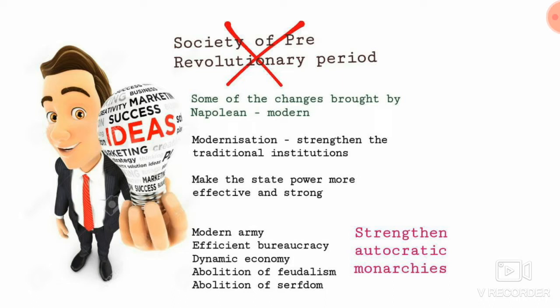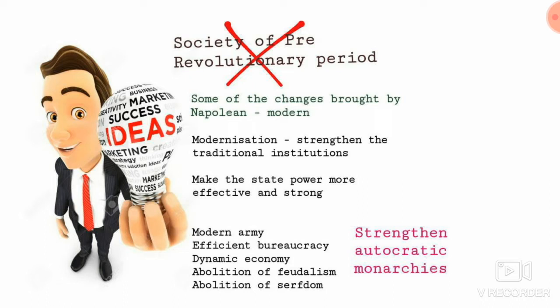But these conservatives were not going back entirely to the period before the revolution. They accepted some of the changes brought by Napoleon. How did they accept them? They were conservatives and they wanted to remove all the changes brought by Napoleon. Then how did they accept Napoleonic reforms? There was a reason.